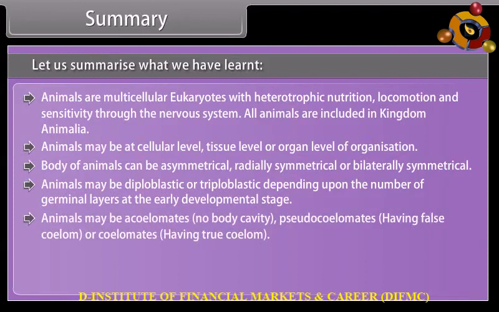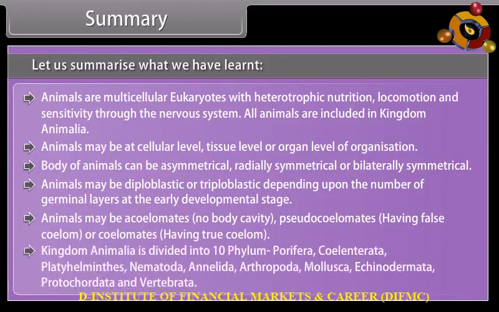Animals may be acoelomates, with no body cavity, pseudocoelomates, having a false coelom, or coelomates, having a true coelom. Kingdom Animalia is divided into 10 phyla: Porifera, Coelenterata, Platyhelminthes, Nematoda, Annelida, Arthropoda, Mollusca, Echinodermata, Protochordata, and Vertebrata.